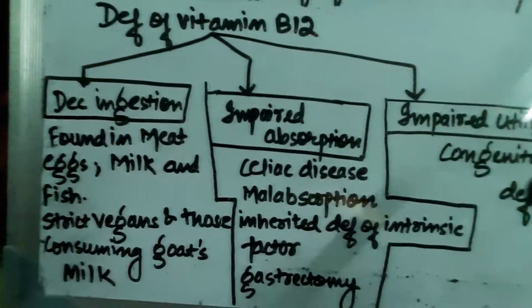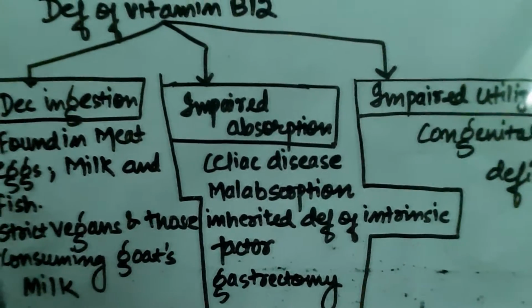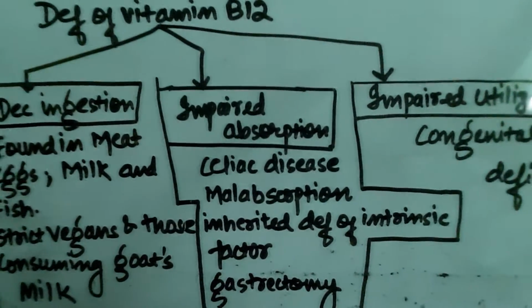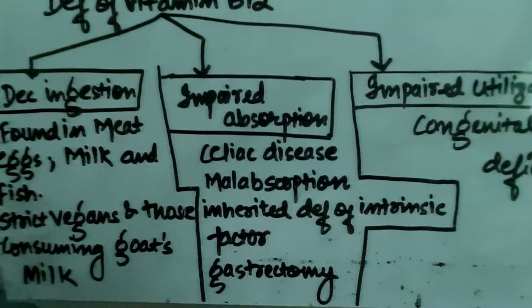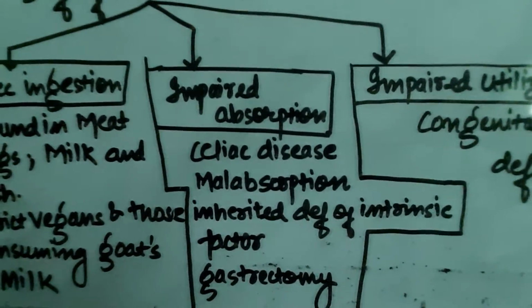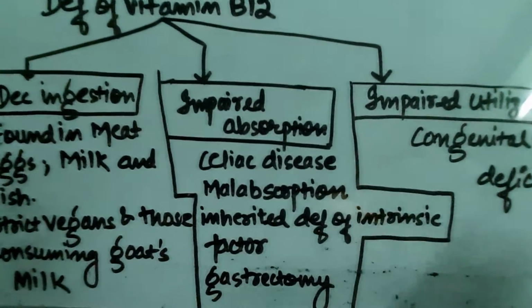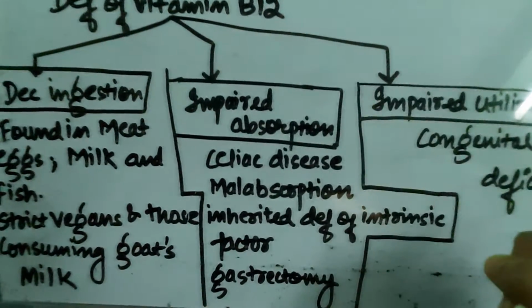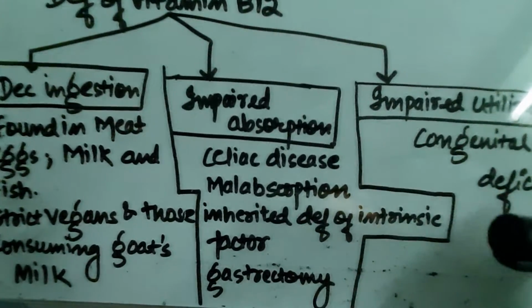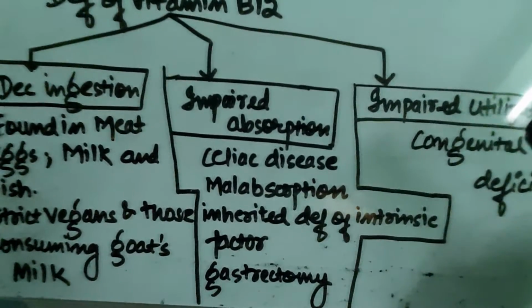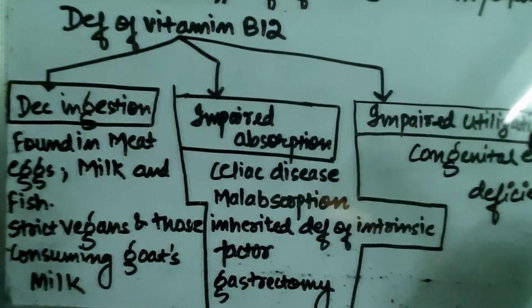The next is impaired absorption. Even if you are taking it according to the recommended dietary allowance, but still, if someone develops anemia or any other vitamin B12 deficiency conditions, it can be because of impaired absorption. Further on, I'll describe the digestion and utilization of vitamin B12.